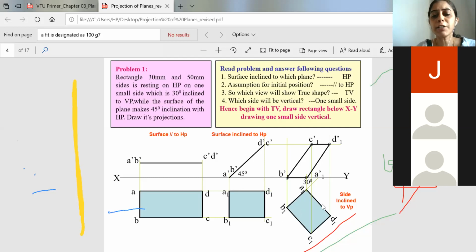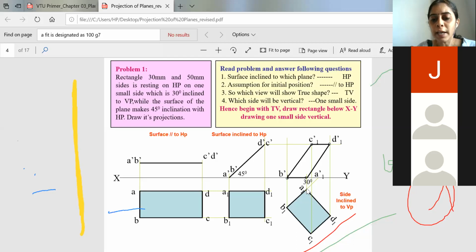So after constructing the top view inclination to VP, you have to get the apparent size, apparent shape of the front view also. For that you will take the projection above from all the four corners. After taking the projection, you will extend the projection from both the corners of the front view. Then you have to read the locus carefully. Here you have B and the locus of B dash is meeting at this point. So this will be our B dash.